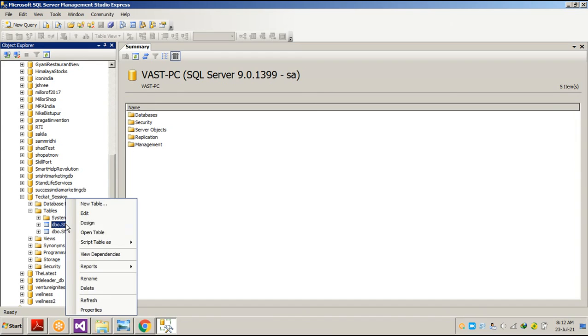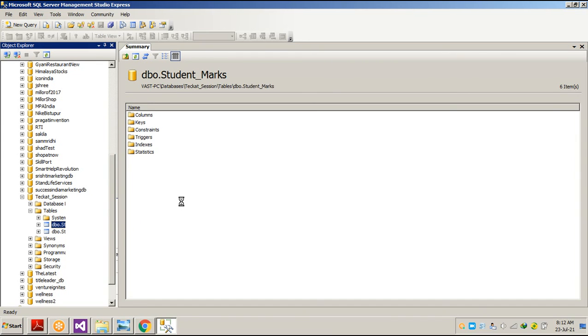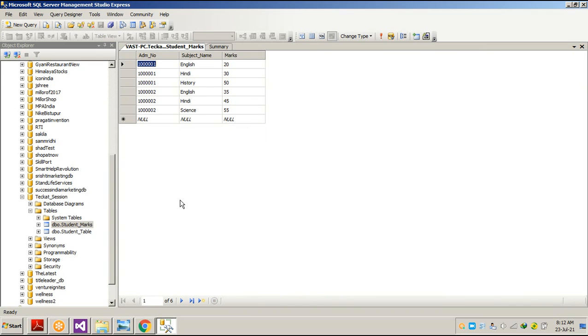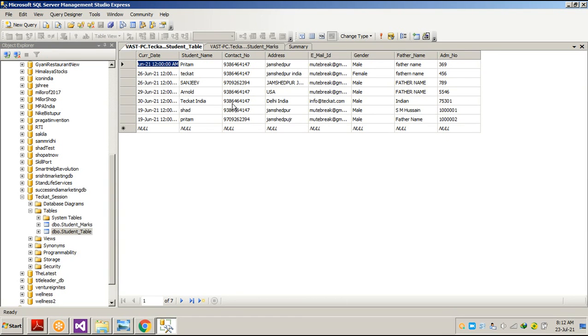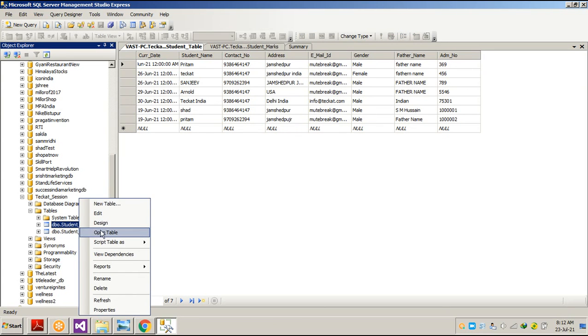We have two tables. This is the master table, the student table, which keeps the details of all the students. Only once is a record generated in this table. All the students are unique with their admission number. Your admission number is unique and cannot be repeated. The name can be repeated, the email can be repeated, the phone number can be repeated, but the admission number cannot be repeated. And the second table we had was student marks.